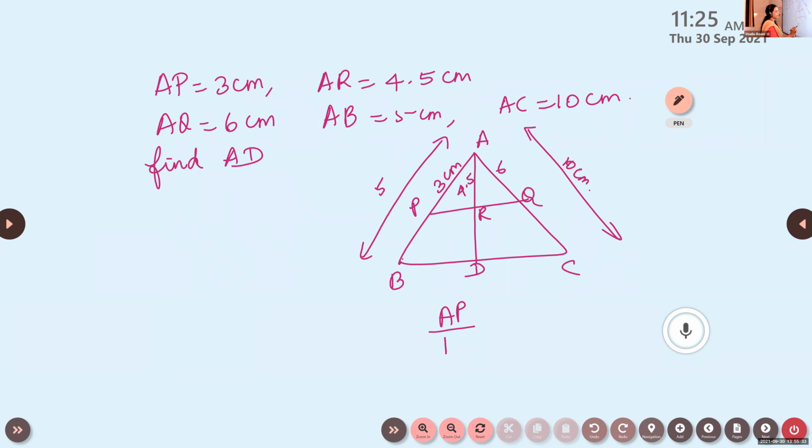What is AP by AB? Is it the same as AQ by AC? AP by AB is 3 by 5, and AQ by AC is 6 by 10. Yes, they are proportional. Therefore, we can use the converse of BPT. Therefore, by the converse of BPT, what will you get?